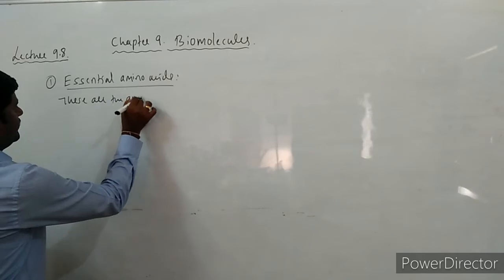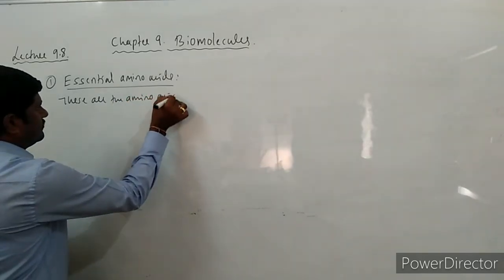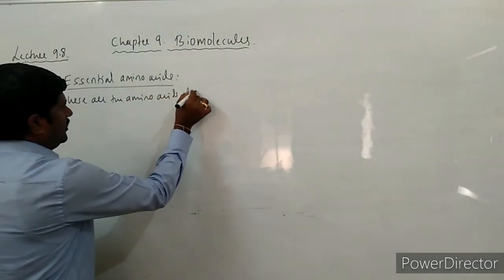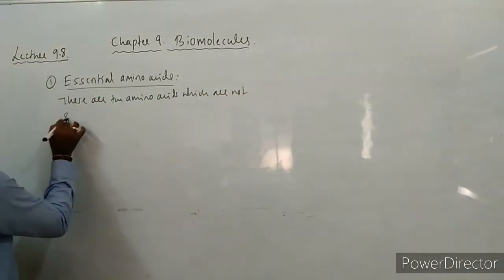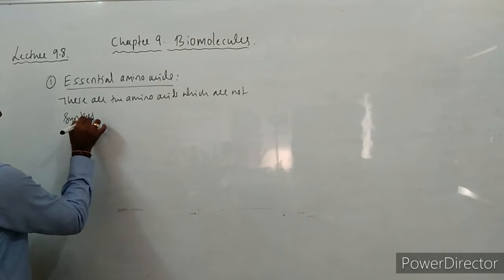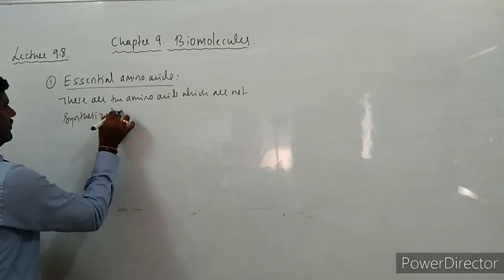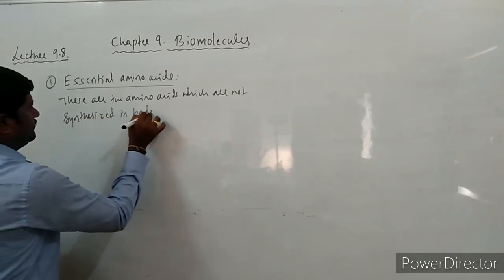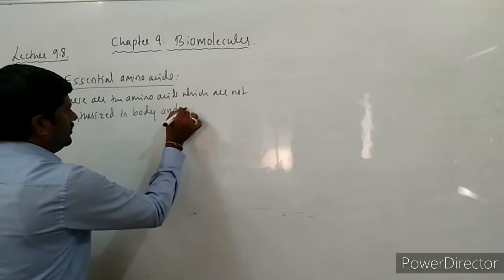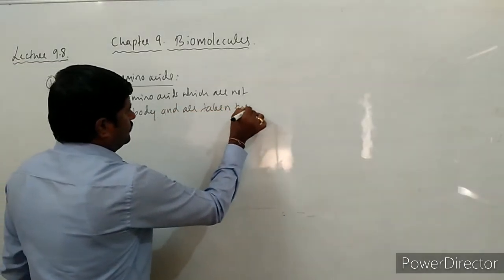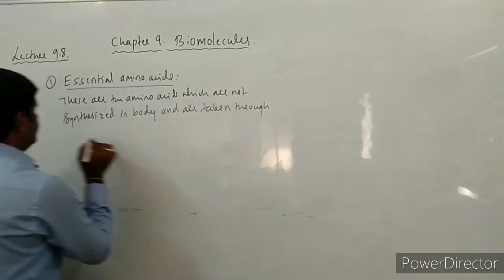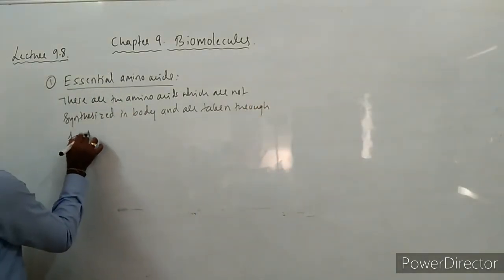So these are the amino acids which are not synthesized in the body and are taken through food.